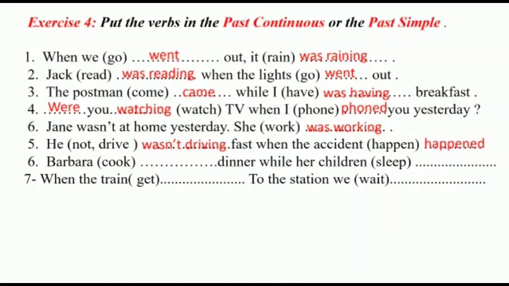Barbara while her children sleep. Very good. Barbara was cooking while her children were sleeping. Here we have 2 long actions happening at the same time in the past. Number 7. When the train, very good, got to the station, we were waiting. Thank you for your attention and see you in the next lesson.